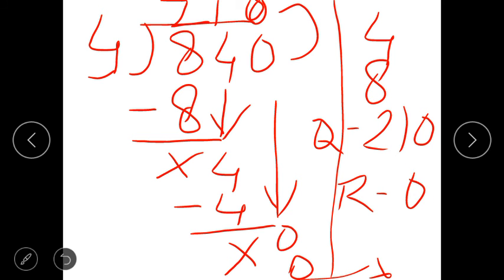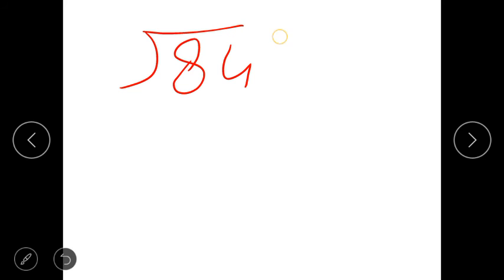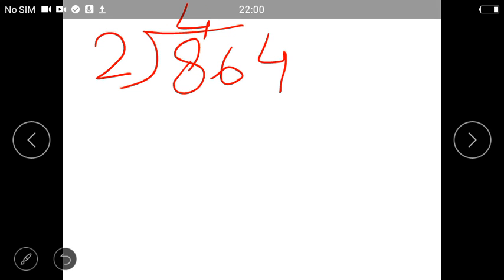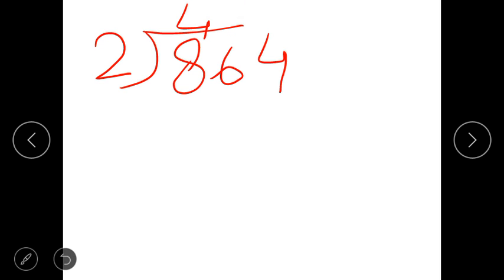Got it? One last question I am going to do for you, that is 64 divided by 2. Now you have to read the table of 2. 2 ones are 2, 2 threes are 6, 2 fours are 8. When you multiplied 2 by 4 times, you got the number 8. Write 8 below that. Subtract it. 8 minus 8 is 0.